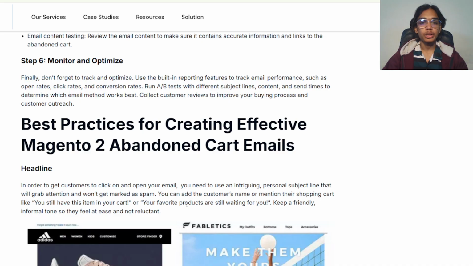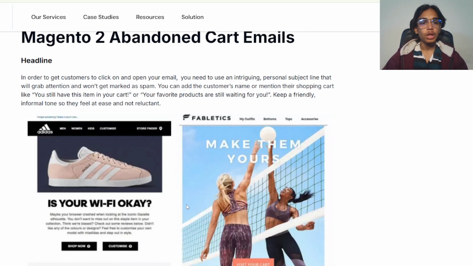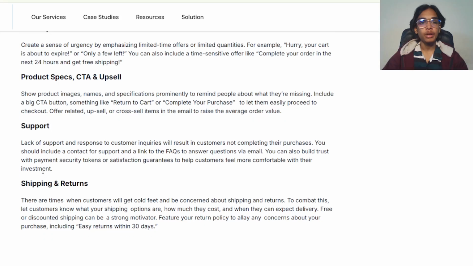Best practices for creating effective Magento 2 abandoned cart emails. In order to get customers to click and open the emails, you need to use personalized subject lines and an informal tone so they feel at ease and are not pressured. Create a sense of urgency by emphasizing limited offers and limited quantities, for example, Hurry up, your cart is about to expire, only a few left.